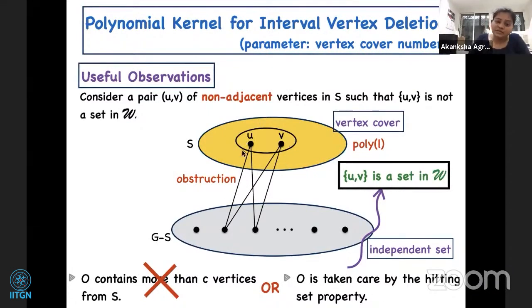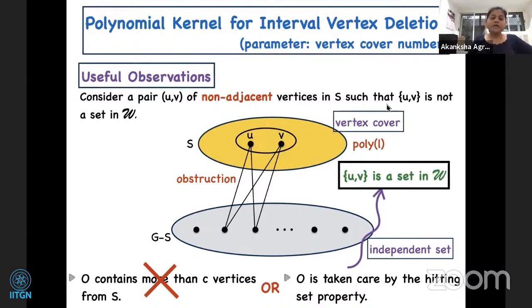Since this cycle on 4 vertices intersects the set S in only 2 vertices, this UV must be a set in W. Recall that this family W is a family of subsets of S, so it does not contain vertices from here. So this UV must be in our family W, which contradicts our assumption.